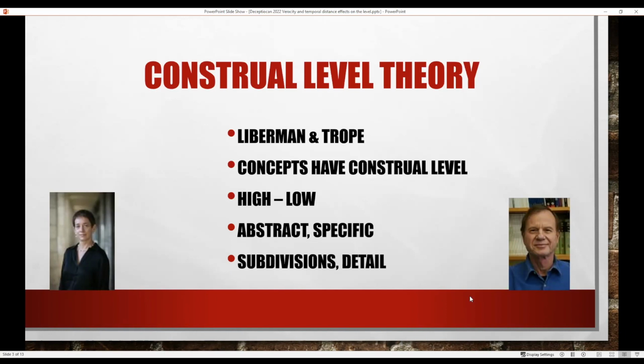And you can measure that construal level by looking at how many steps people describe things in. So if you ask somebody who's going to Japan next week or tomorrow, well, how many steps is this going to take? Or tell me about this. Then they will give you more detail or take more steps if they're holding that idea at a low construal. If it's a high construal, people are more abstract, more vague, they can make fewer subdivisions.